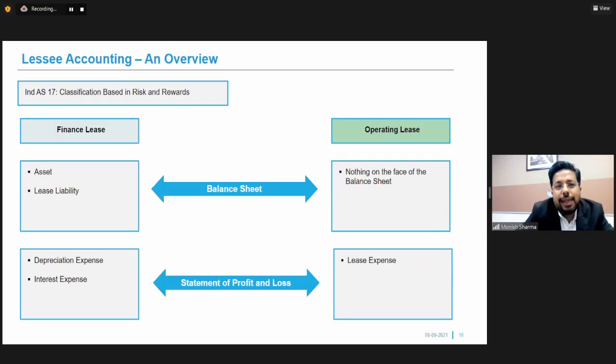Now, let us see what the accounting is from a lessee and a lessor perspective. Though we have covered this in the previous session, I'll quickly run you through. In IND AS 17, there was a finance lease and an operating lease. In a finance lease, companies typically showed an asset and a lease liability in their balance sheet, and in their statement of profit and loss they showed a depreciation expense and an interest expense. And in case of an operating lease, nothing used to come on the balance sheet, and only lease rental expenses were shown in the profit and loss account. So this was an overview of IND AS 17.